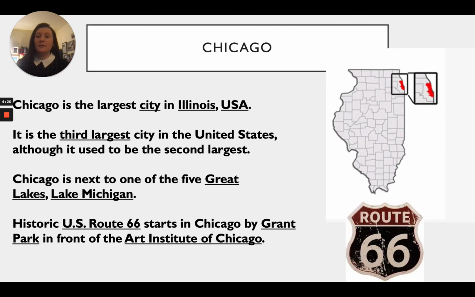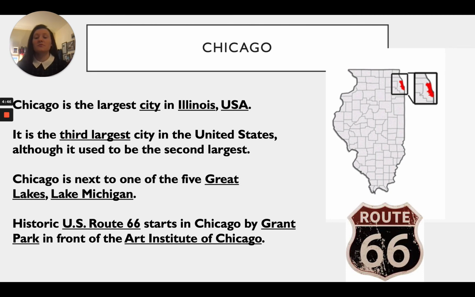All right, next up we have Chicago. Chicago is found in the Midwest, and we can see where Chicago is here in the state of Illinois. So Chicago is the largest city in Illinois. It is the 3rd largest city in the whole United States, although it used to be the 2nd largest.